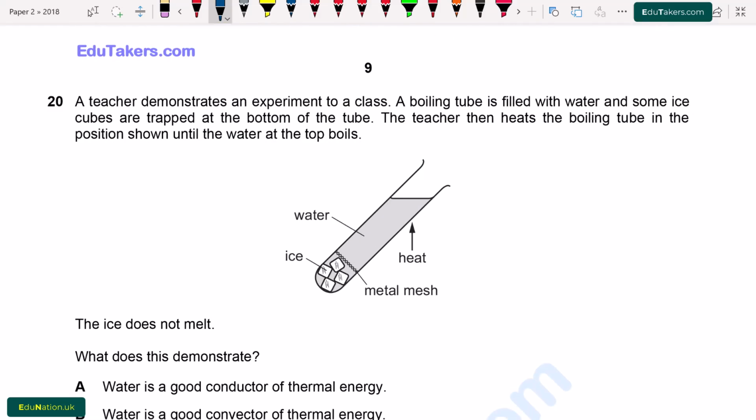Question number 20. A teacher demonstrates an experiment to a class. A boiling tube is filled with water and some ice cubes are trapped at the bottom of the tube. The teacher then heats the boiling tube in the position shown until the water at the top boils. The ice does not melt. What does this demonstrate?